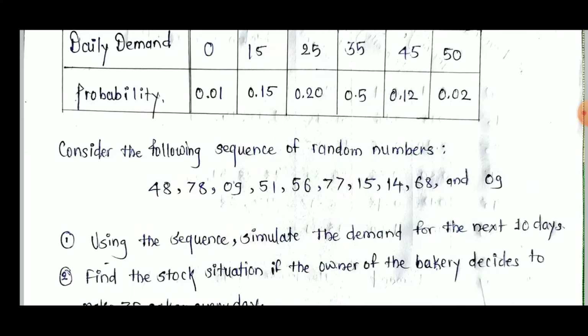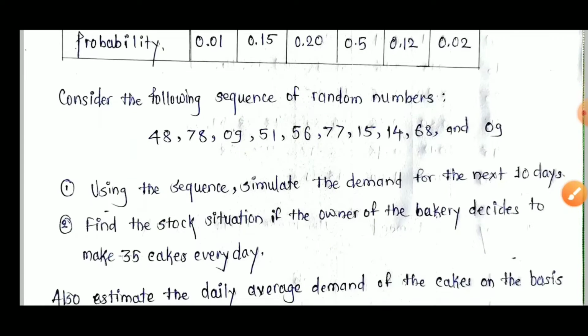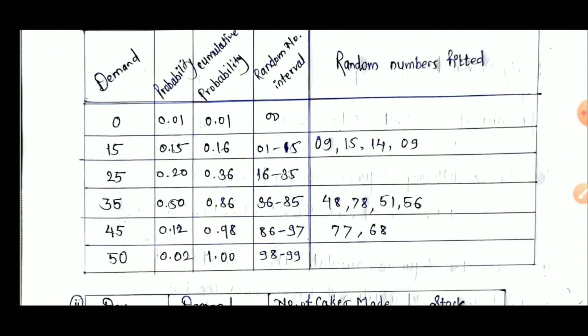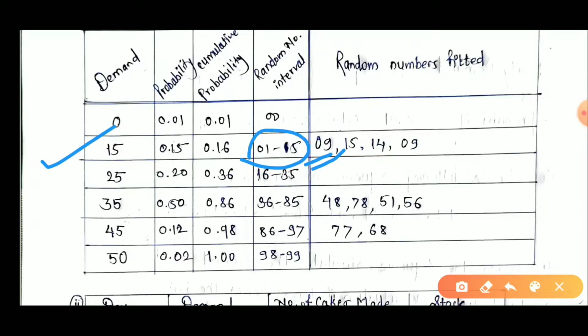Similarly, how do 78 and 9 get placed? Let's see in the question. Now 09 we place at the second demand, as it comes under 1 to 15. Similarly, 15 comes under 1 to 15, 14 comes under it, and 9 comes under this range.